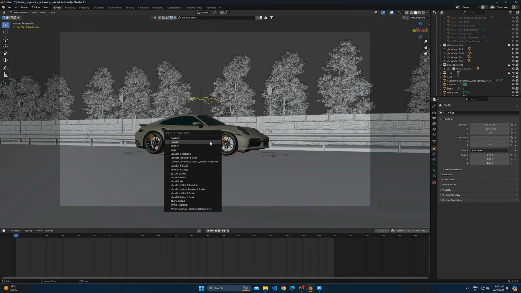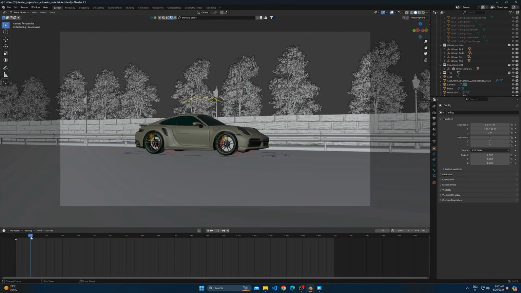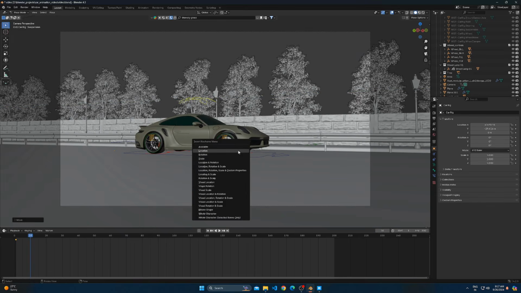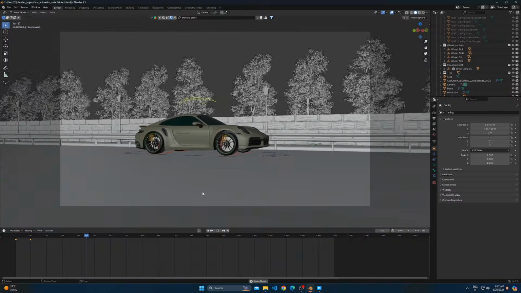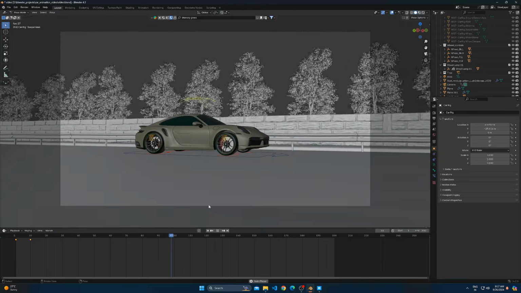Go to frame 1 and add keyframe while selecting suspension control. Go to frame 10, move the handle a little bit to the back so that the car lifts up and add a keyframe. Now, you should have an animation something like this.